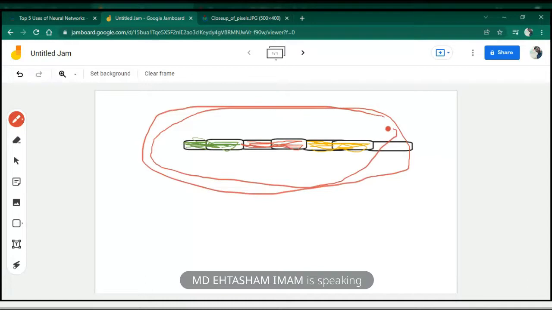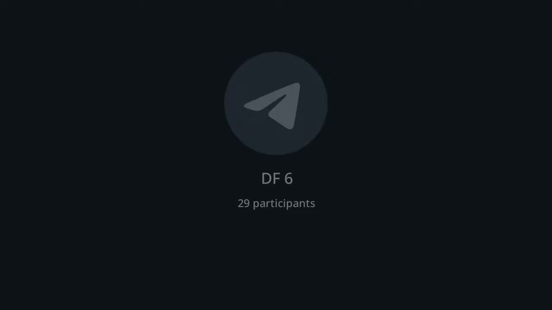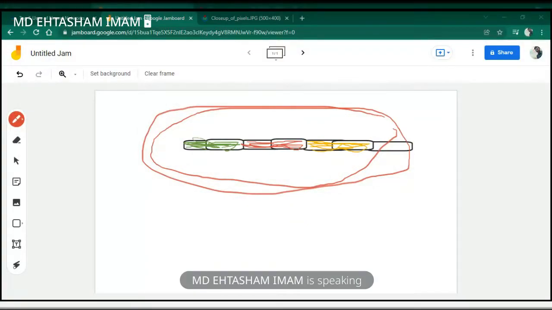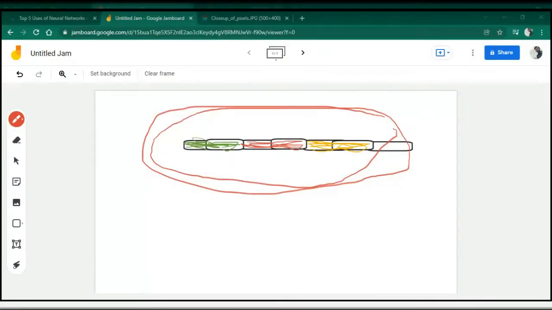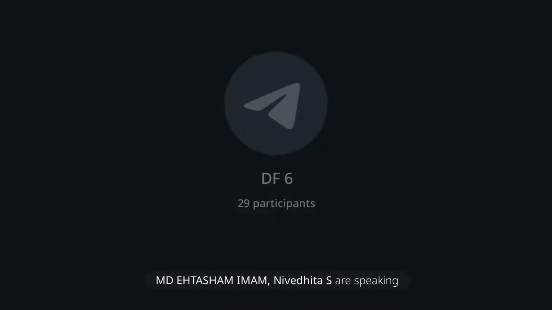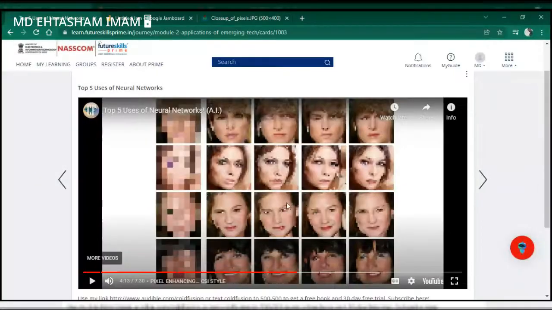Understood? Understood how image quality improves? Or should I explain again? Everybody, Sandeep, Nivedita, Nandu, Irene, Ziona. Understood? Yes. Okay. I'll go for the next one.